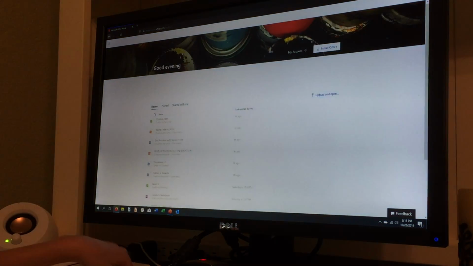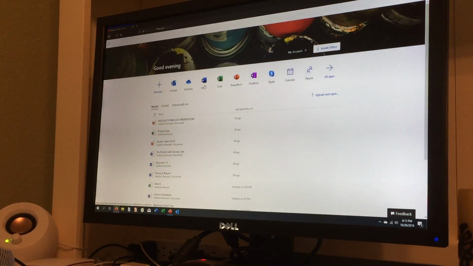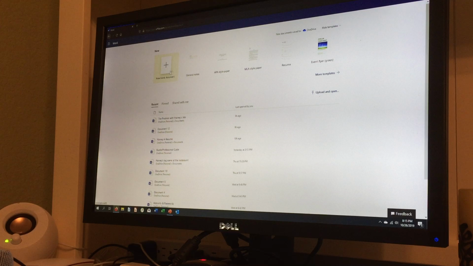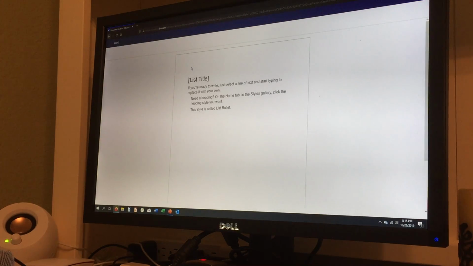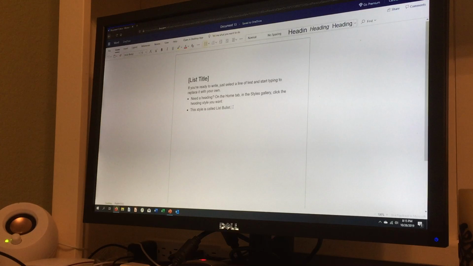Office.com. And you can just do Online Office. You see, this is Online Office. Yep, that's really cut down. You see, the ribbon looks so different, and you can see there's no smooth cursor.